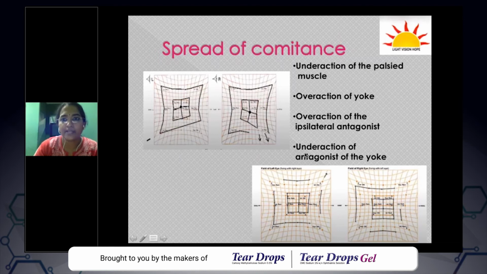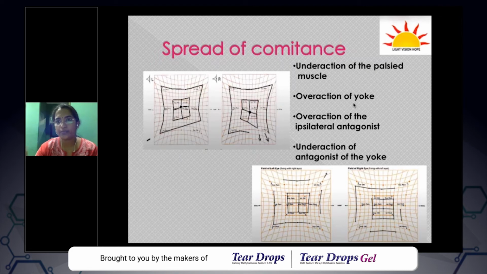This is a very favorite question by almost all the strabismologists, and you should understand. It's very simple. I'll just try to recap it very quickly. So if a muscle is palsied, there will be underaction of that particular muscle. And the second step would be an overaction of the yoke muscle. Why? Because of Herring's law, the yoke muscle is the synergist of the palsied muscle in the opposite eye.